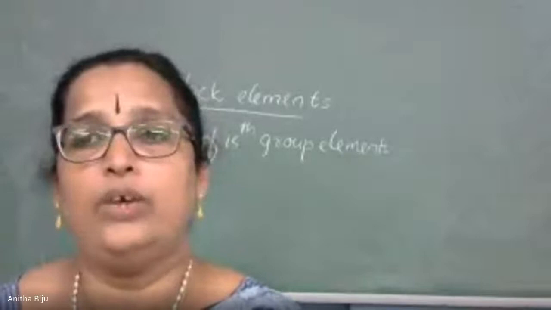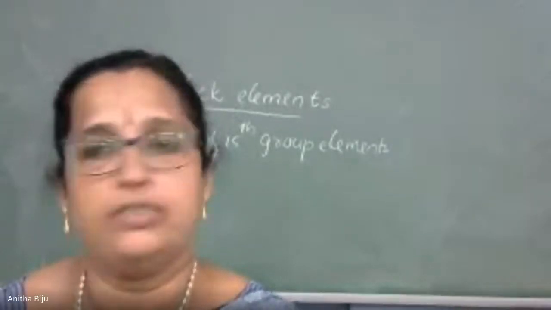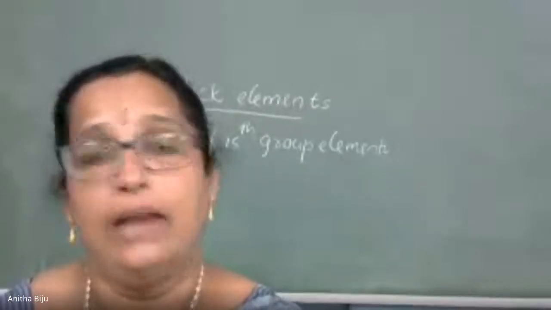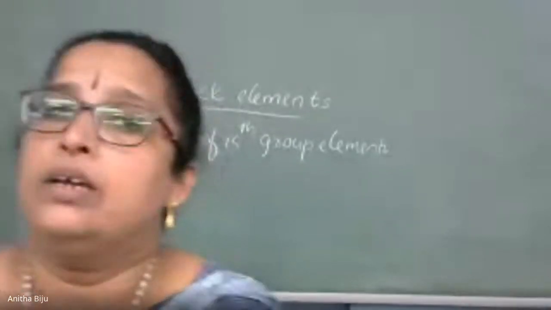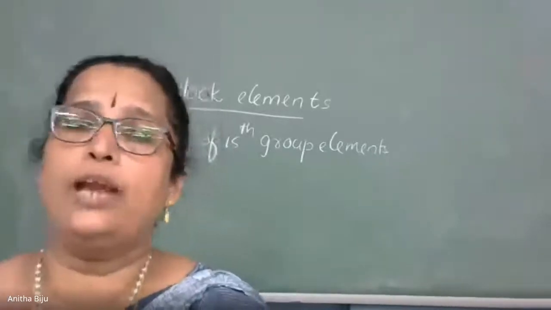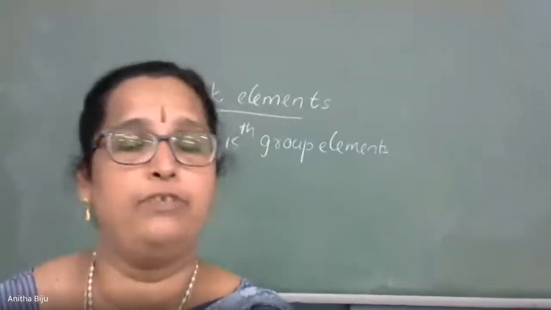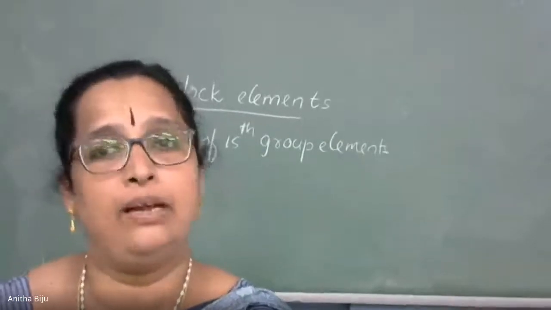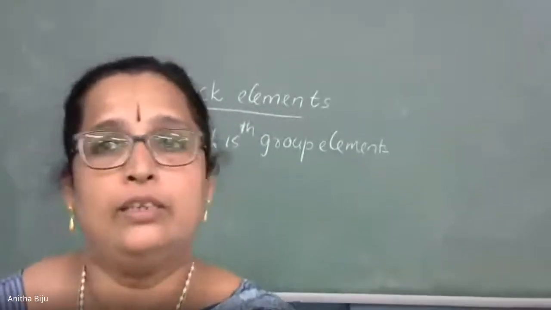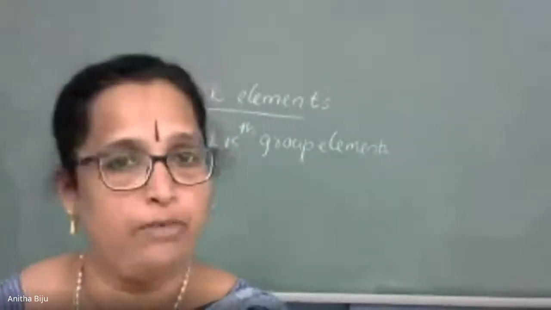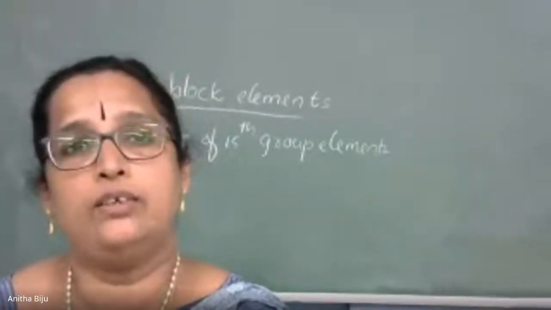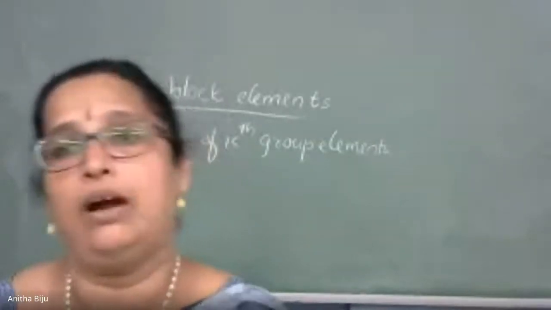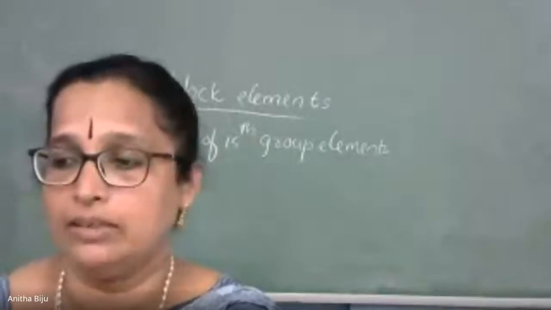So let us continue what we have discussed in the first period. We are discussing halides of group 15 elements. Two types of halides are possible: one is trihalide and the second is pentahalide, with general formulas EX3 and EX5. Nitrogen is not forming any pentahalide, but phosphorus is forming pentahalide. This is the point we discussed in the last class.